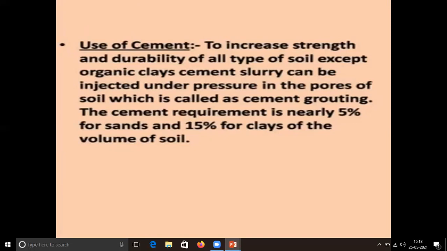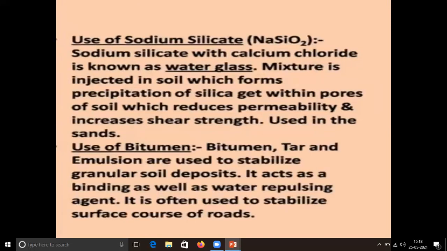They need 15%. Why is there a difference in percentage of cement? Because in fine grained soil, the volume of void is larger than in coarse grained soil. Use of sodium silicate, Na2SiO3. Sodium silicate with calcium chloride is also known as water gas.